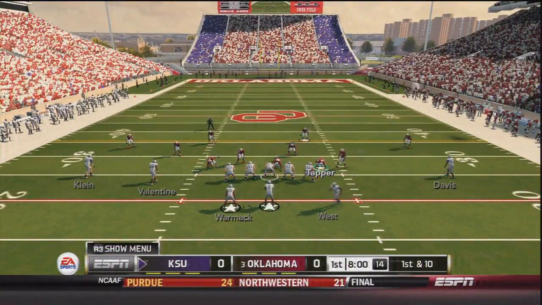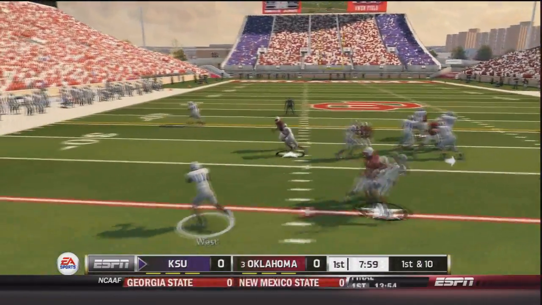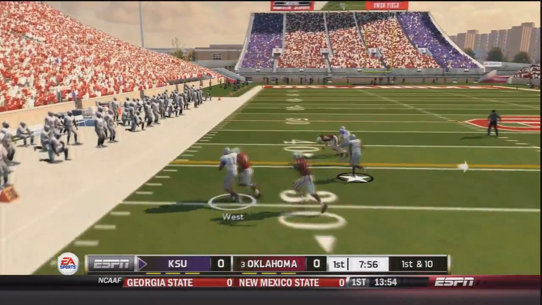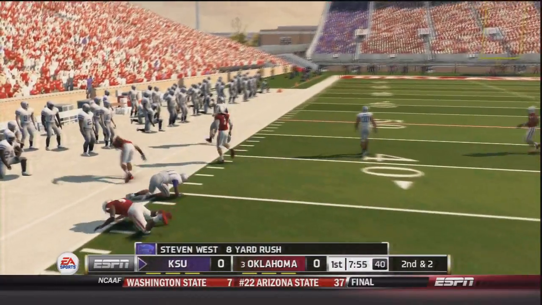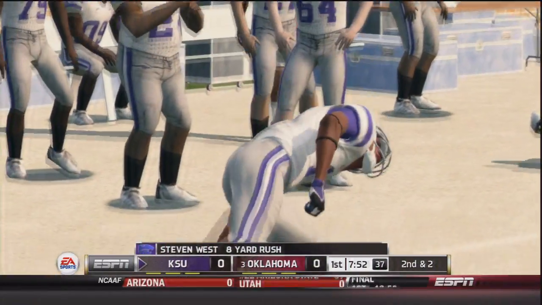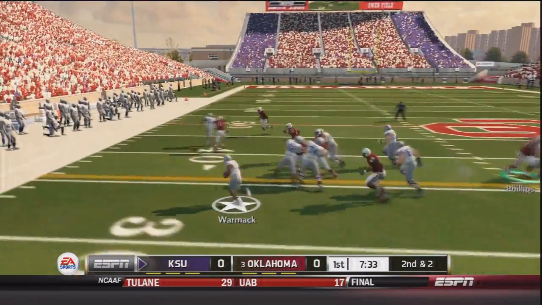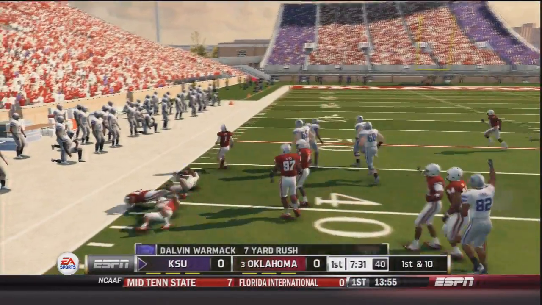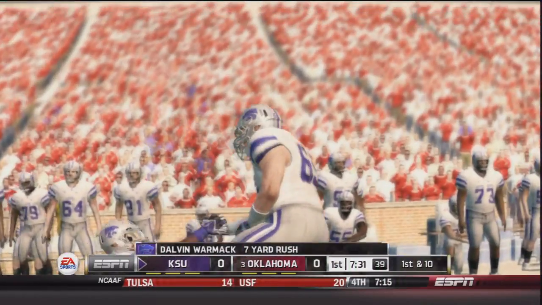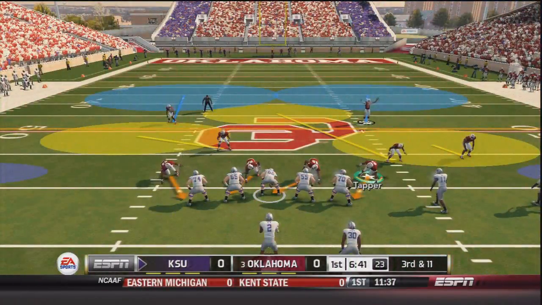The Wildcats start with the football. Aaron Sharp in at quarterback. He'll take it and pitch it to the outside to West. West across the 30 and finally brought down by Hatari Bird. That's an 8-yard gain to bring up 2nd and 2 for the Wildcats. Now under center, Aaron Sharp hands off to Warmack to the outside. He's got the first down, and he is brought down after a 7-yard gain on the play. Dalvin Warmack on the carry.